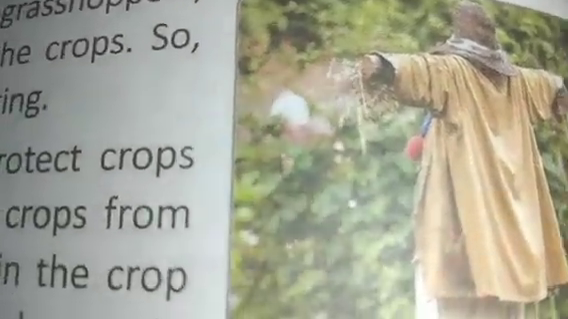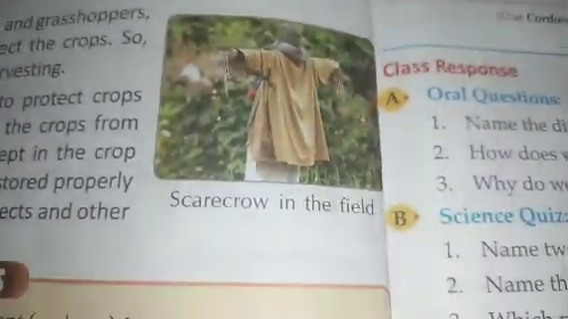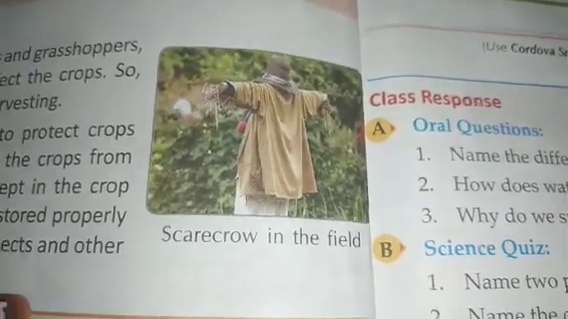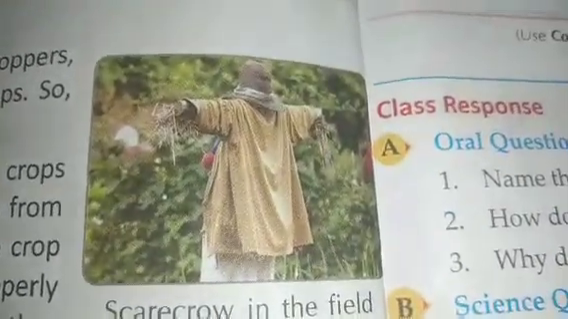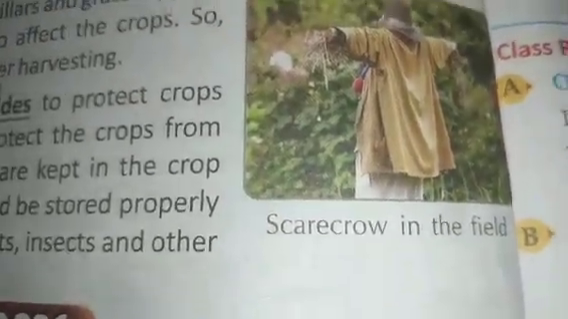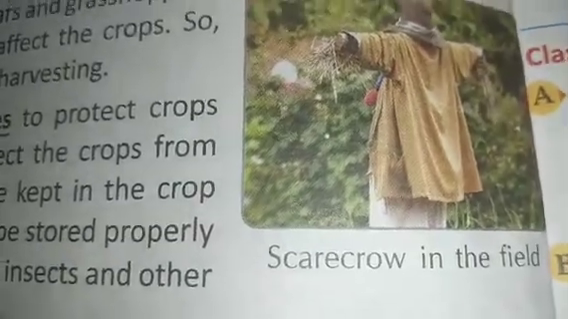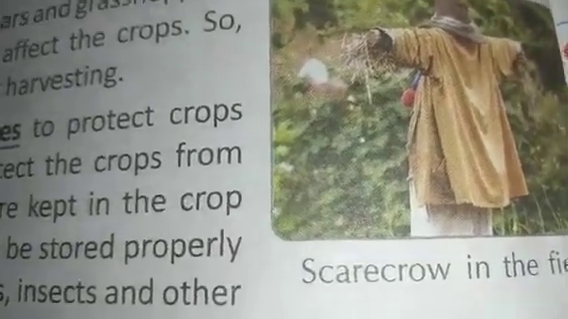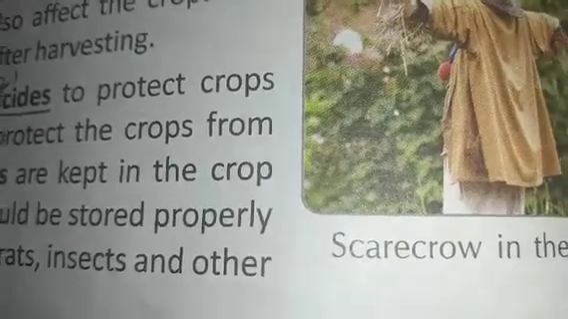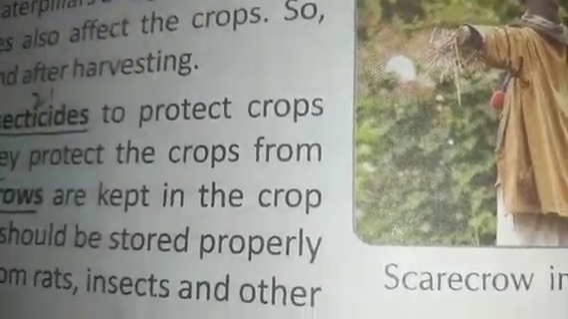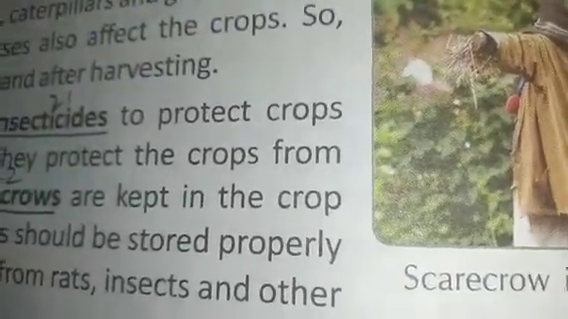Farmers spray various pesticides and insecticides to protect the crops from insects and harmful pests. Like that, they protect the crops from grazing animals by proper fencing. Scarecrows are kept in the crop fields to scare away the birds. Grains and seeds should be stored properly after harvesting to protect them from rats, insects and other animals.